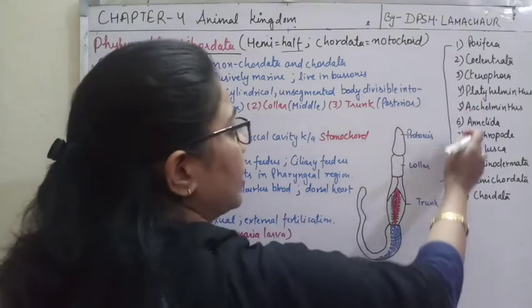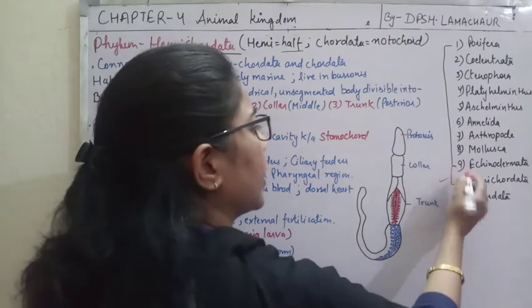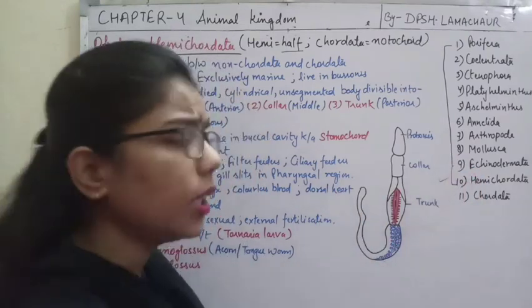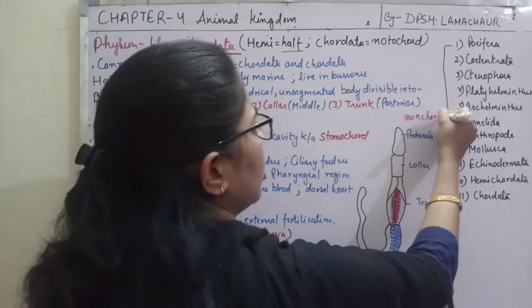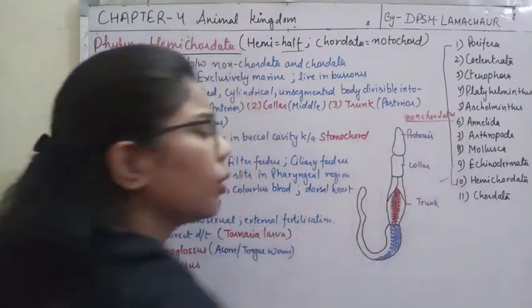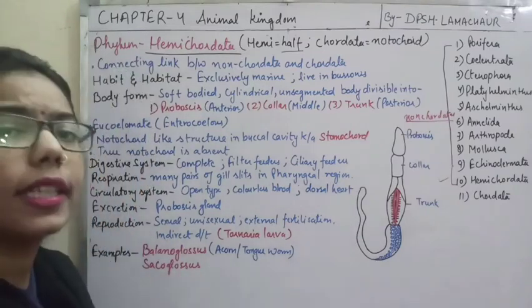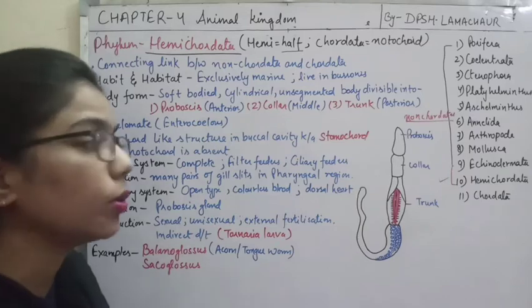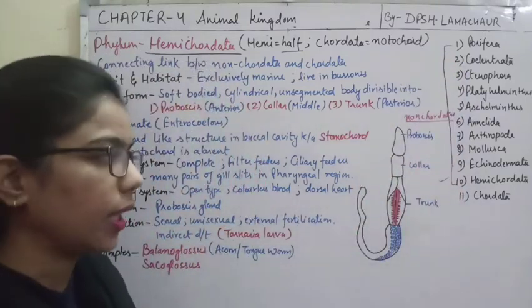Then Coelenterata, like this we got the Echinodermata. So all of them come under the non-chordates, because none of them has a notochord present. And animals which do not have a notochord we call non-chordates. That much is clear.